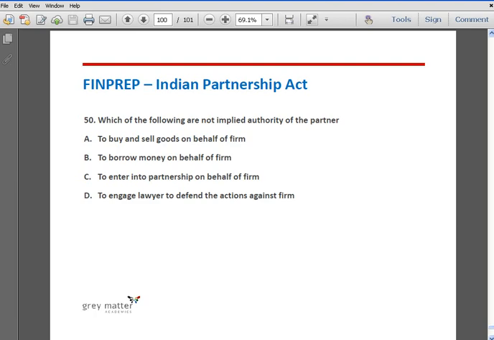Question number 50, which of the following are not implied authority of the partner? Option A, to buy and sell the goods on behalf of the firm. Option B, to borrow the money on behalf of the firm. Option C, to enter into partnership on behalf of the firm. And option D, to engage a lawyer to defend the actions against the firm. The correct answer is option C, to enter into partnership on behalf of the firm. The other three options are valid activities that the partner can undertake to represent the firm, and hence they are not correct.